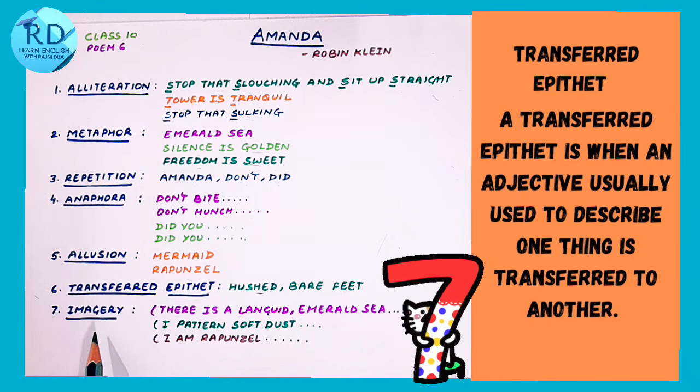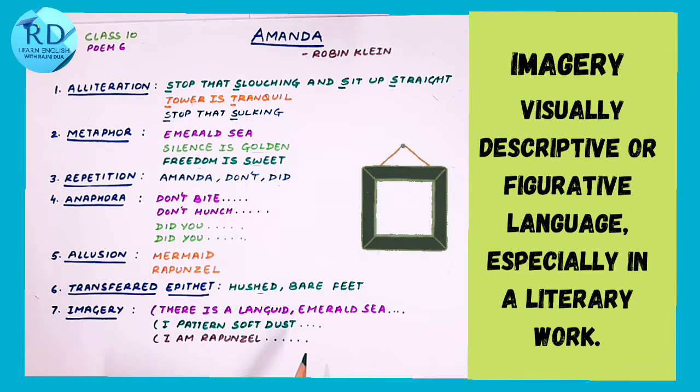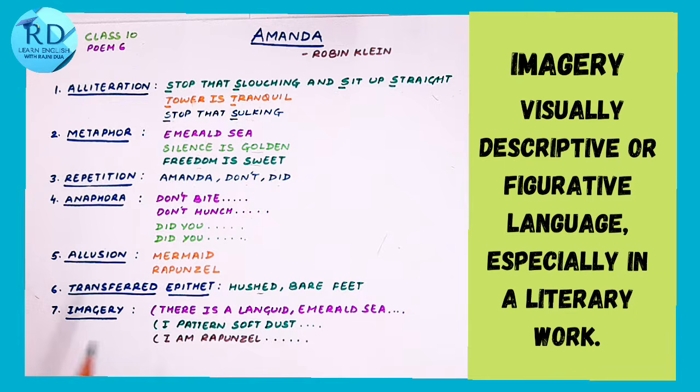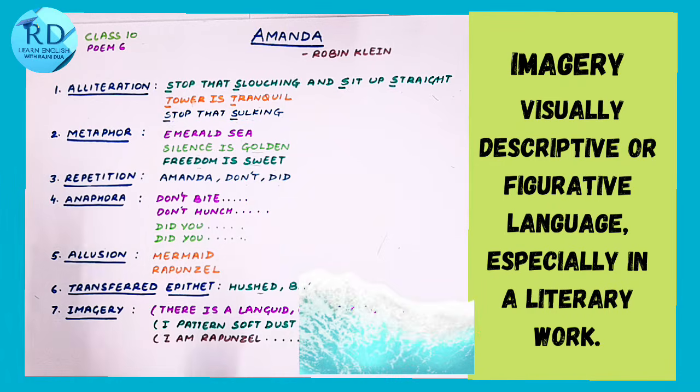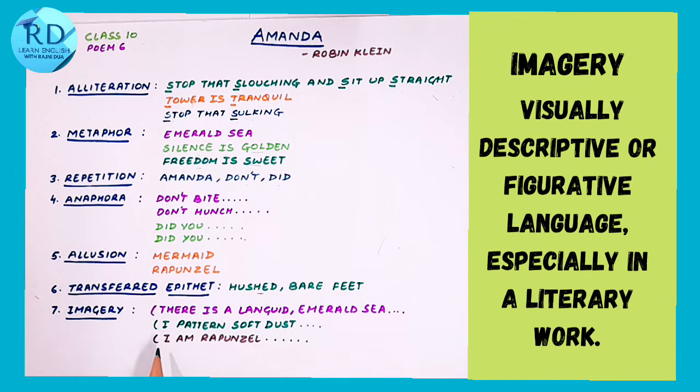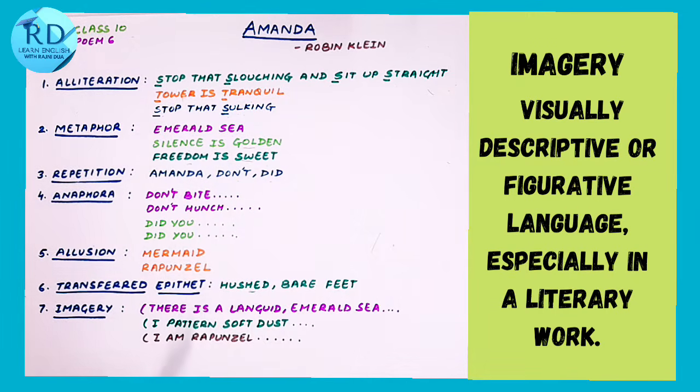And the poetess also uses imagery. Imagery is whenever we are able to create a mental picture by reading a line or some words or phrases, it's called imagery. For example, there is a languid emerald sea. So we can imagine a peaceful green color sea. Or I pattern soft dust. So we can imagine a girl walking and making those patterns. Or I am Rapunzel. Whenever she imagines herself to be something, we can visualize it, and it is imagery.